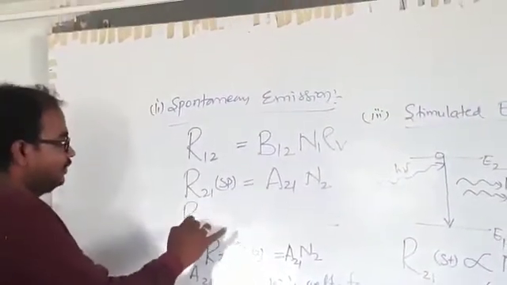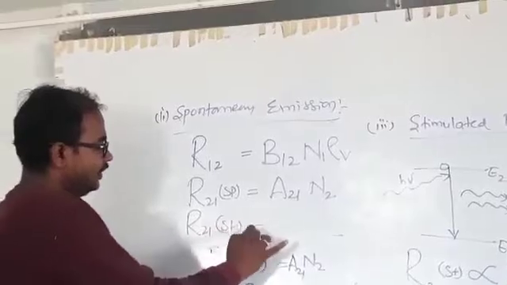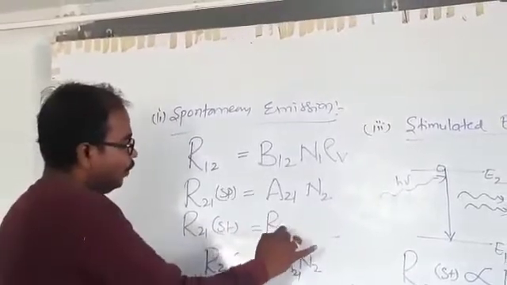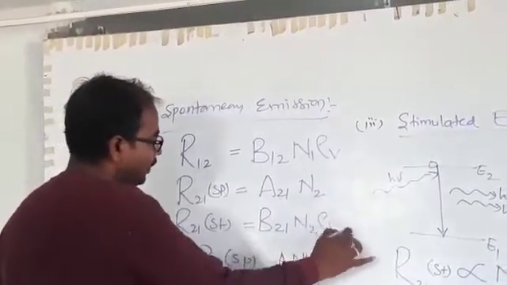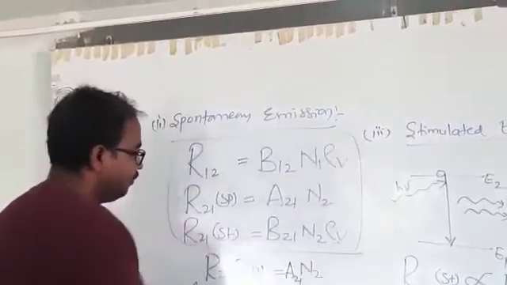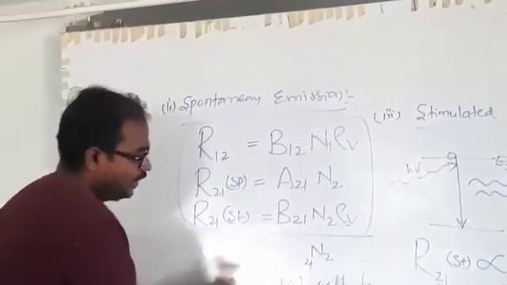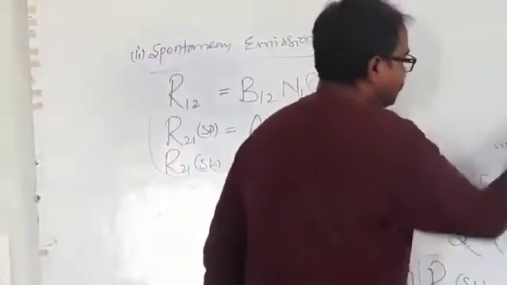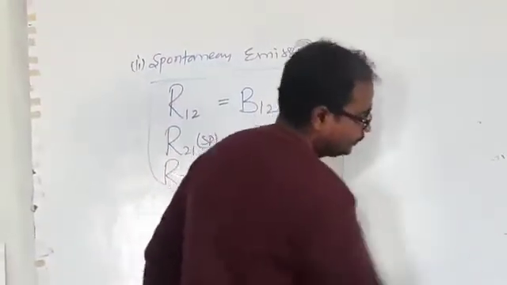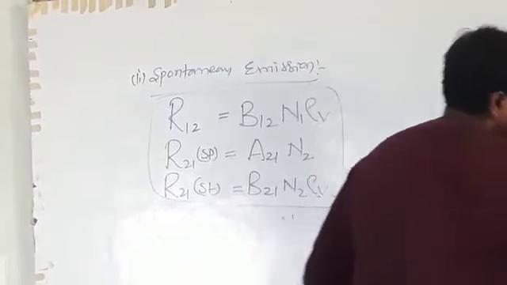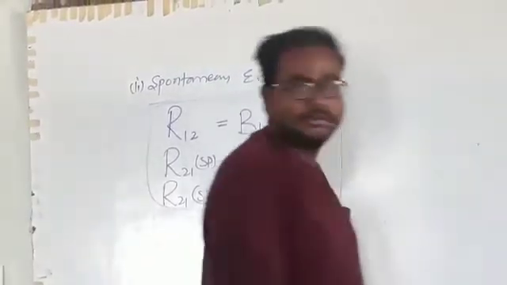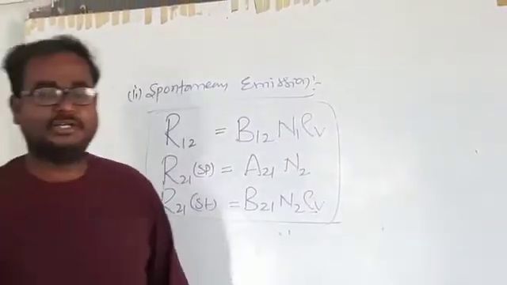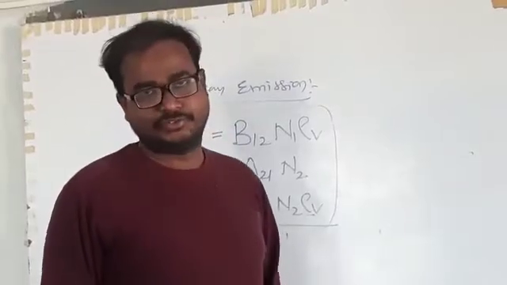The rate of stimulated emission is equal to B21 N2 rho V. With these three equations we are going to derive the relation among Einstein's coefficients.